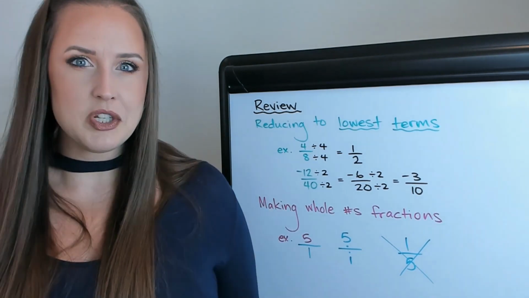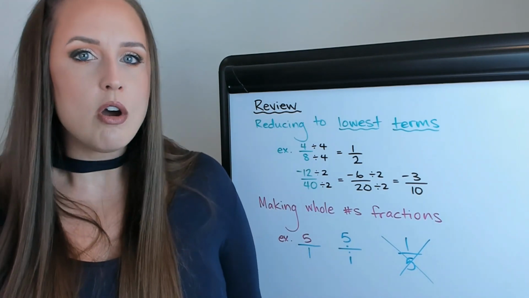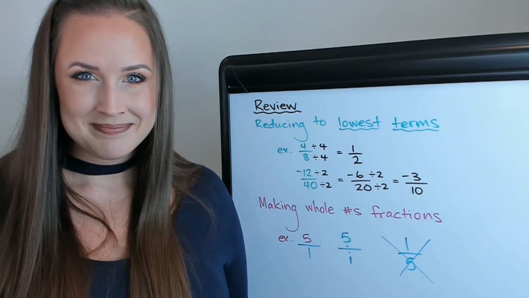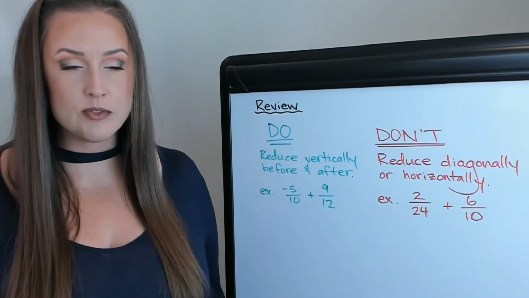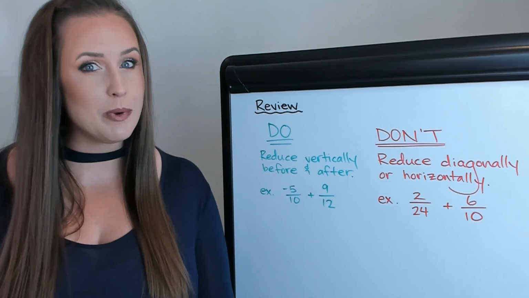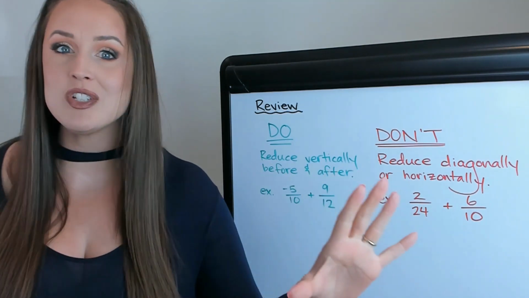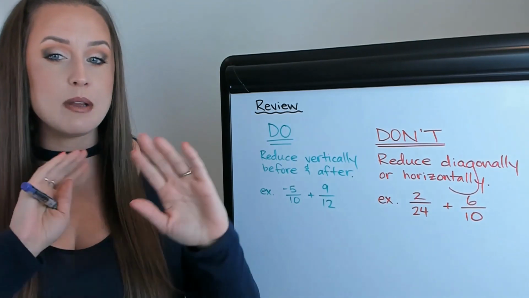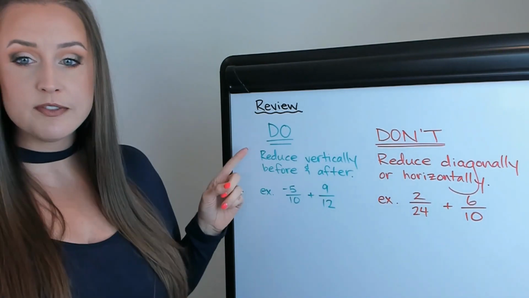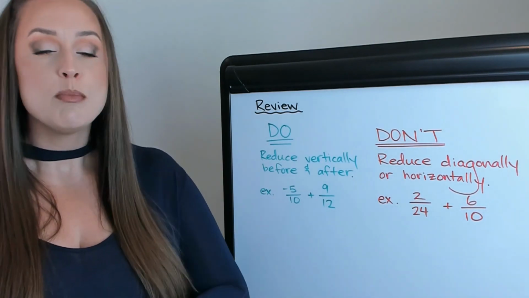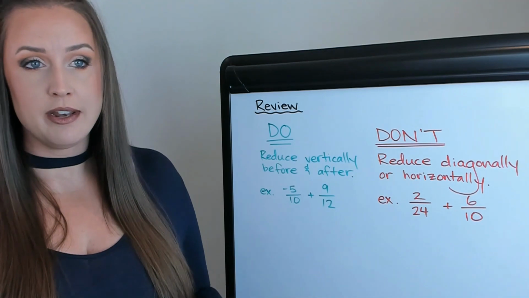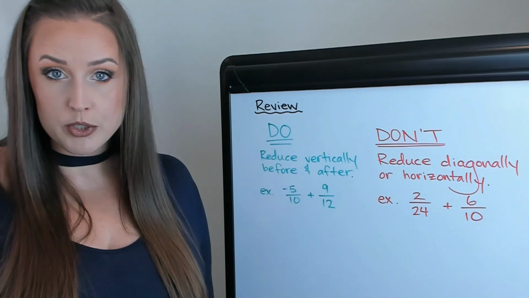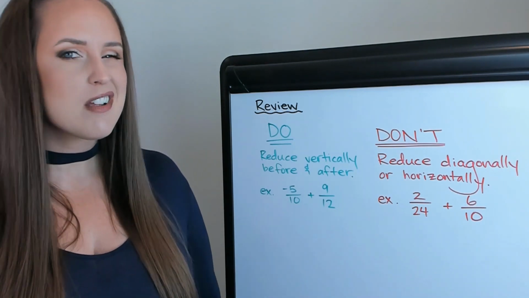So before we actually get into the topic of addition and subtraction, I want to go over a couple very important do's and don'ts, and then we'll get into it. Reducing is extremely useful, but you have to know when you're allowed to and when you're not allowed to. You can't just start canceling stuff willy-nilly and going crazy with it. You have to know when it's actually allowed. So for example, here, do reduce vertically before and after, meaning before you start the problem and after you're done. You don't have to reduce beforehand, but at the end definitely do. However, if you do reduce beforehand, it does make your number smaller, a lot more manageable.